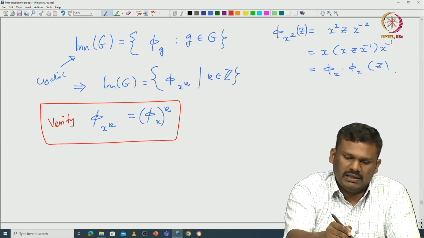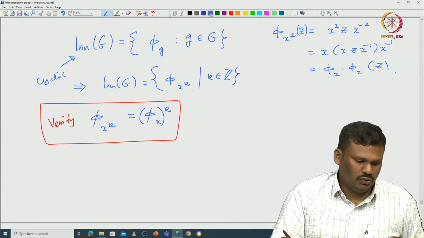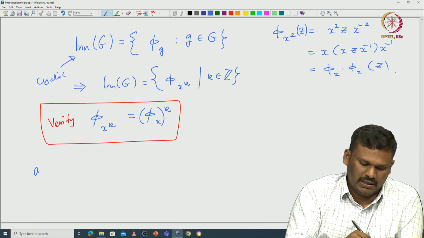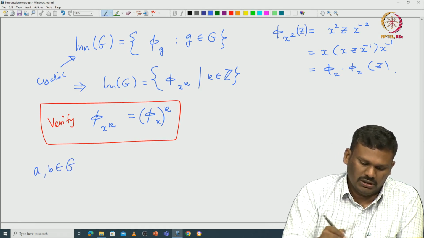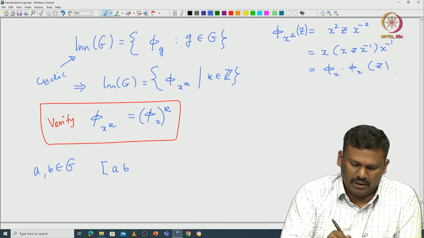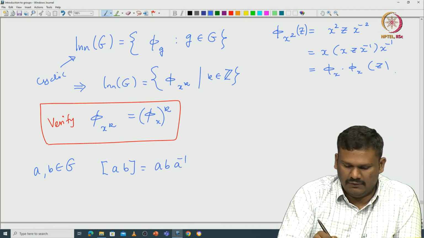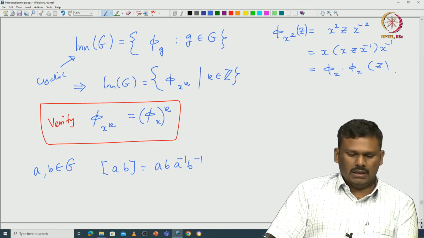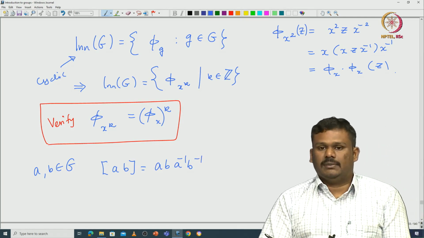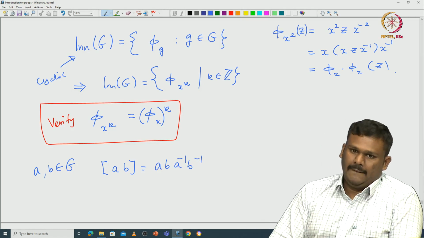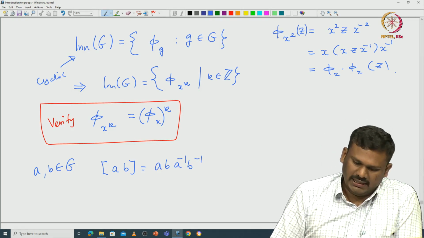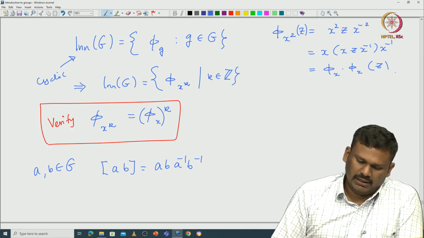So, once you know this, then what happens? You start with two elements, let us say a, b from your G, then look at the commutator ab. The commutator ab is given by aba^(-1)b^(-1). Okay. So, we want to say that G is abelian, that means this commutator is identity. So, how do you say this? First look at this commutator.